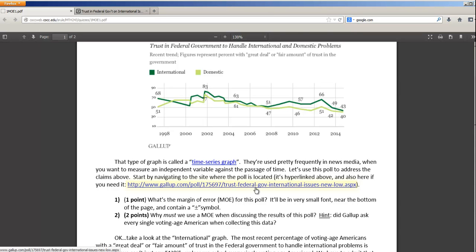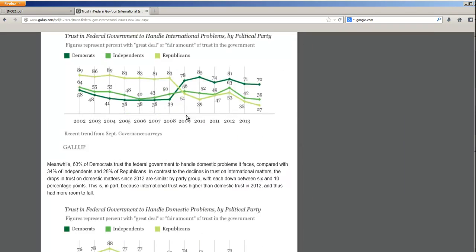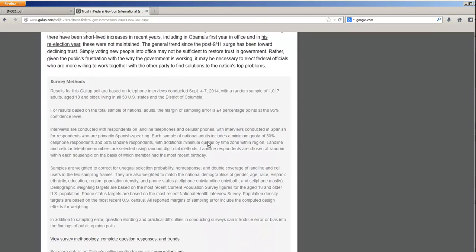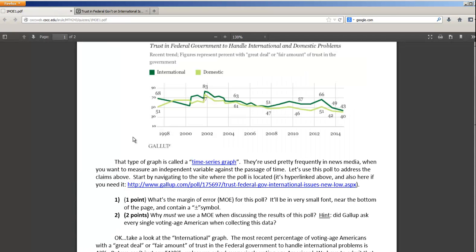So I gave you the link. I have it right here, and you have to do some scrolling. And it's usually at the very bottom of the page, in very small type, here it is, down here. And they tell us right here, for results based on the sample of national adults, the margin of sampling error is plus or minus 4 percentage points, which answers the very first question. It contains a plus minus symbol. It's plus or minus 4%.